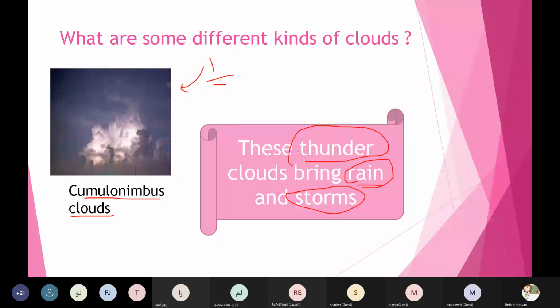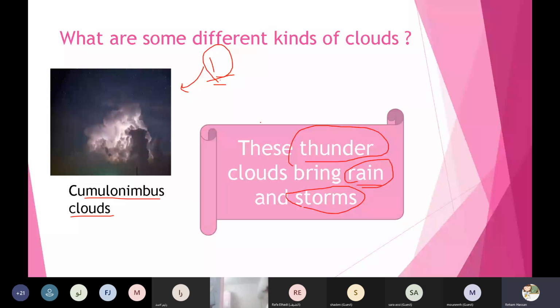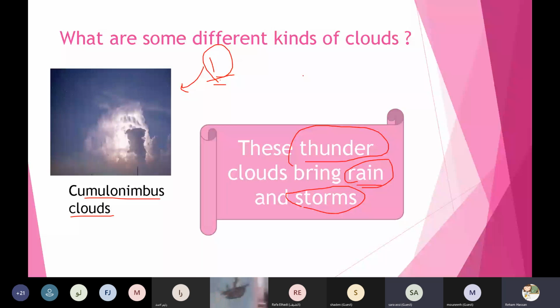These clouds are thunder clouds, and can bring what? Rain and storm. Yes, it's thunder clouds and bring rain and storm. Thanks, honey.